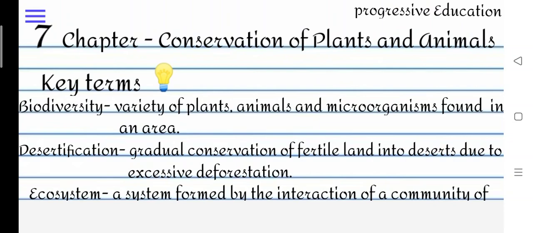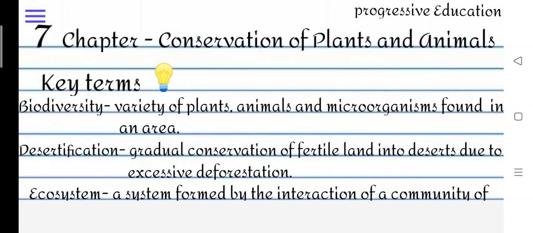Plants and animals of a particular area are known as the flora and the fauna of that area. The species found only in a particular area are called endemic species. The species which are facing the danger of extinction are called endangered species. The Red Data Book contains a record of the endangered species.